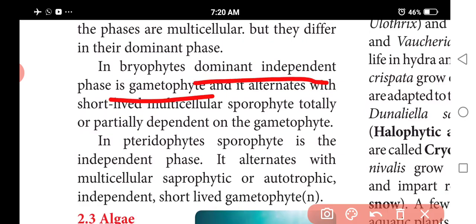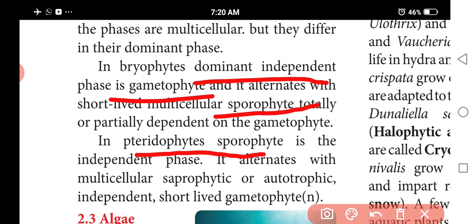In bryophytes, the dominant phase is the gametophyte. When compared to this, in pteridophytes the sporophyte phase is dominant. In bryophytes the gametophyte is dominant, so the sporophyte is short lived. It is a multicellular structure, but it is short lived, so it partially depends on the gametophyte.